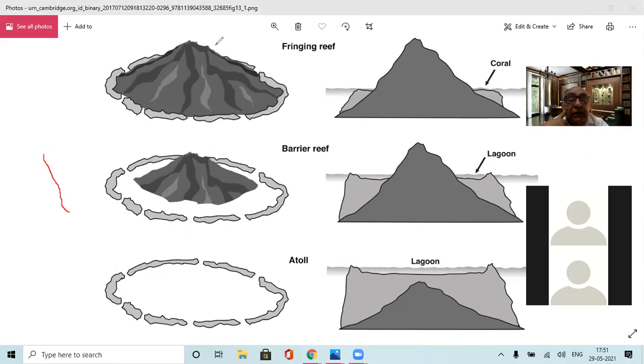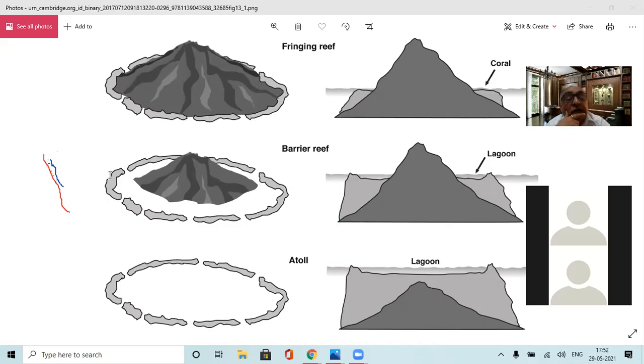So parallel to this coastline, a reef is built. And the gap between the coastline and the reef is filled with water, and a lagoon is formed here. So there is a lagoon between this and this. So this is called the barrier reef.